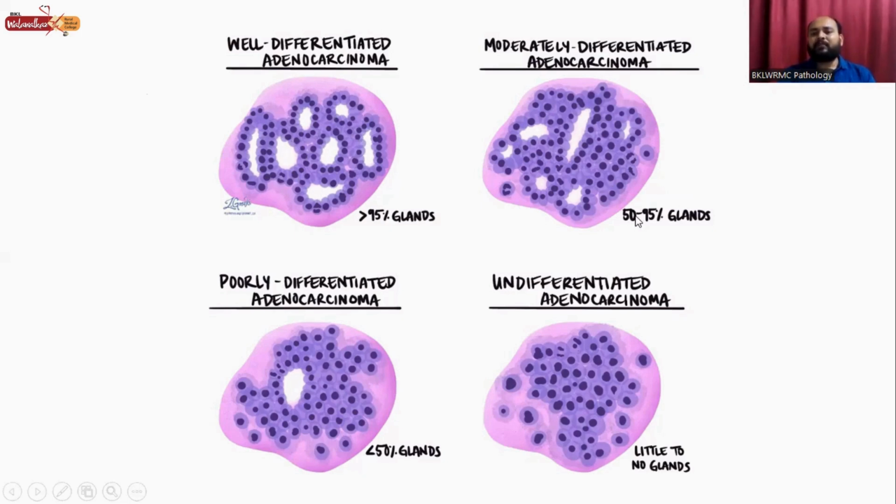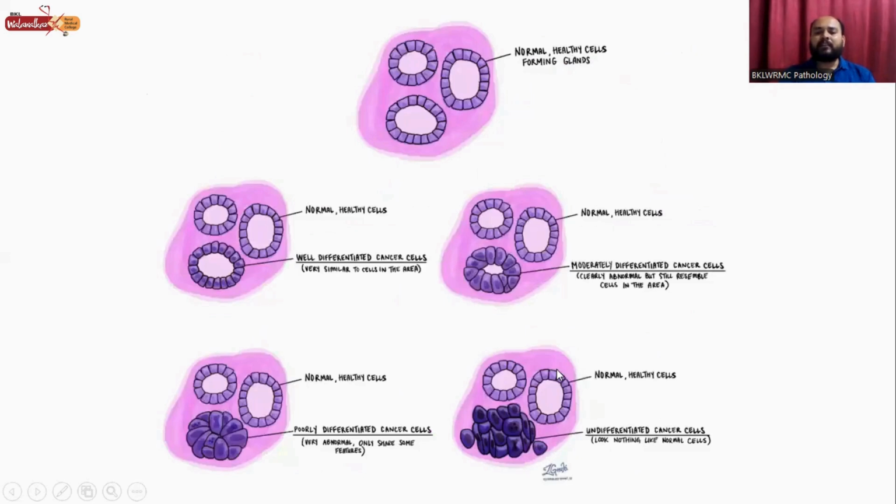In this case, 50 to 95% glands you can see, so it is moderately differentiated adenocarcinoma. Here in this case, less than 50% of glands are seen, so it is called poorly differentiated, and in this case, no glands are seen, so it is called undifferentiated because we can't differentiate it.